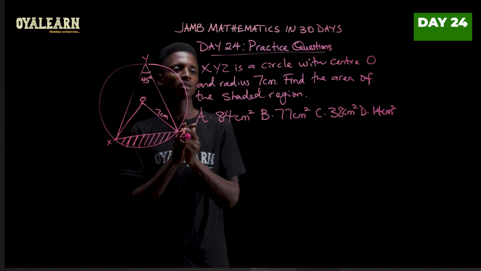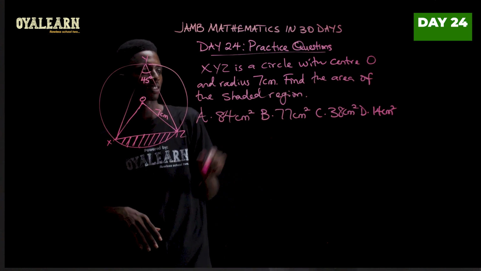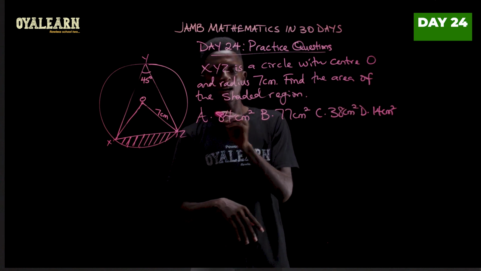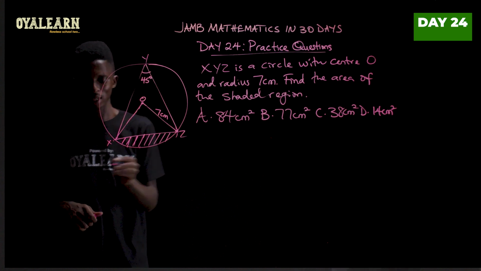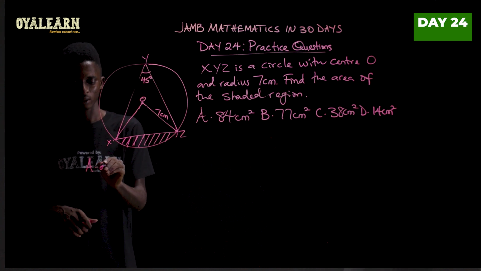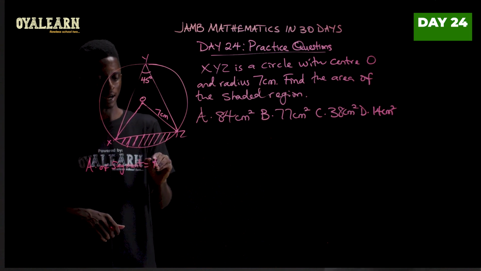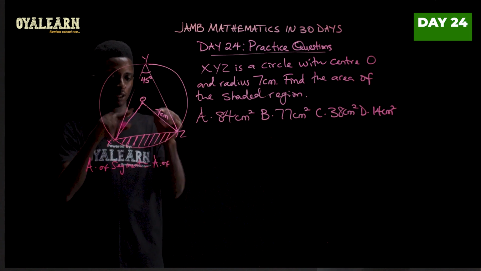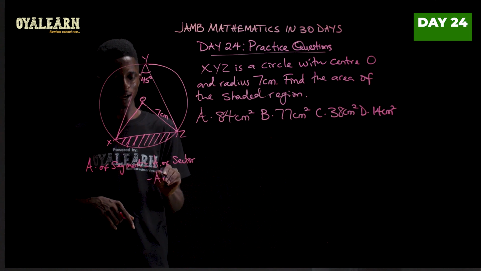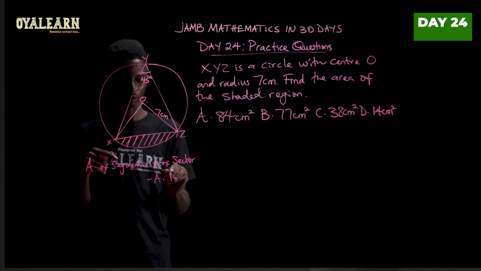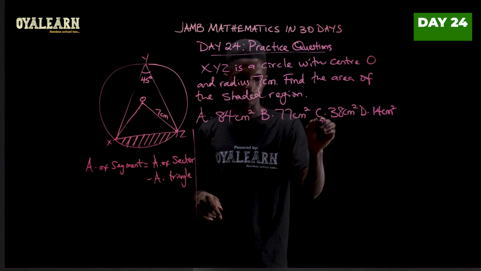So in this question, we're told XYZ is a circle with a center O and radius 7 centimeters. So find the area of the shaded region. So to find the area of this shaded region, which is a segment, area of segment is supposed to be area of first the sector minus area of triangle. So let's apply this to solve.